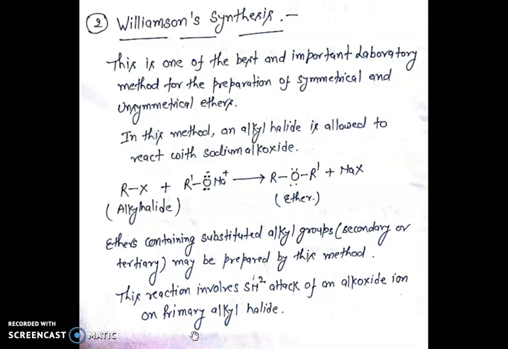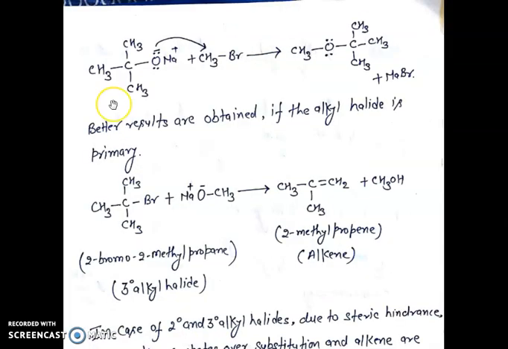Ether containing substituted alkyl group, that is secondary or tertiary, may be prepared by this method. This reaction involves SN2 attack of an alkoxide ion on primary alkyl halide. For example, sodium alkoxide reacts with primary alkyl halide to form ether. Better results are obtained if alkyl halide is primary. For example, tertiary alkyl halide, that is